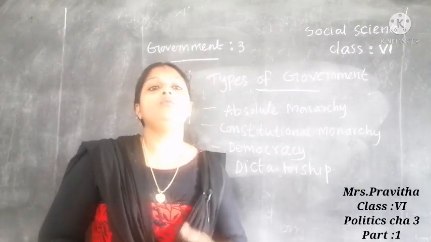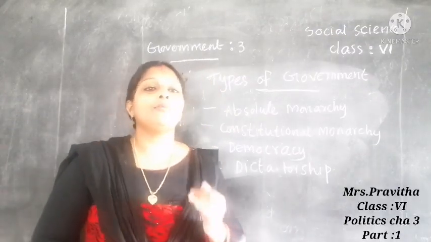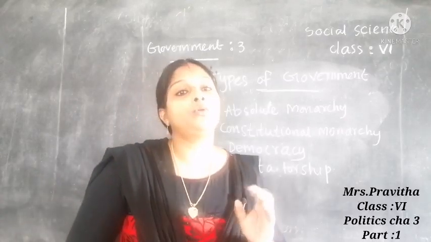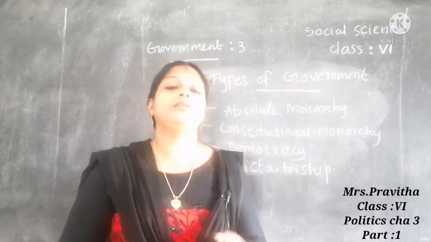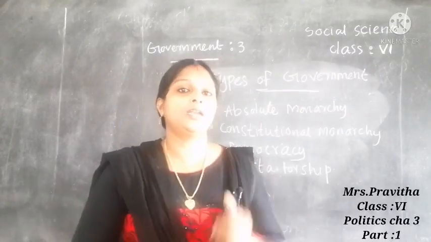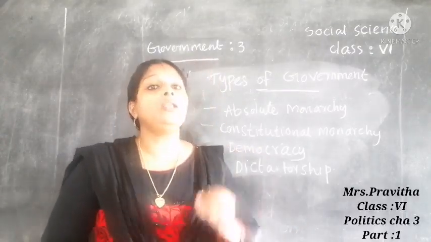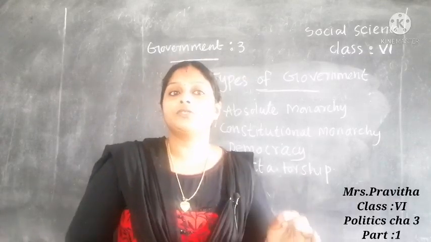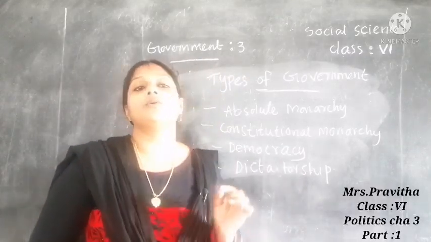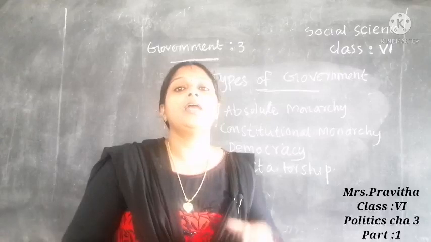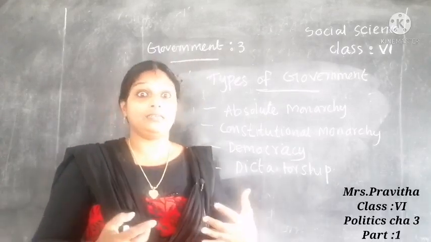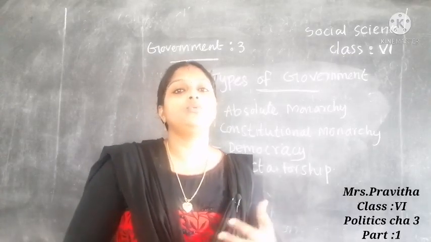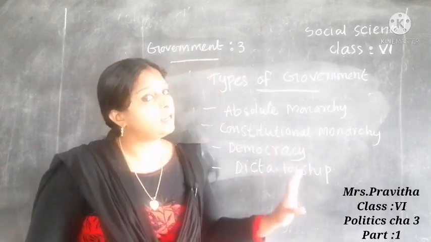First we will study what is monarchy. In a monarchy, king or queen will rule the country. King or queen will be the head of the country. Such types of ruling system are known as monarchy. People have no right in such a form of government. You know children, the king will take the final decision.